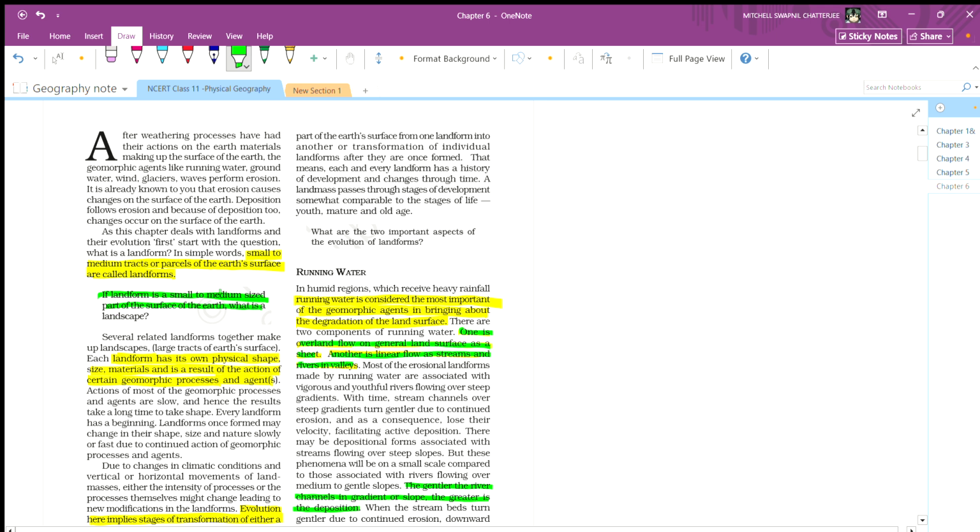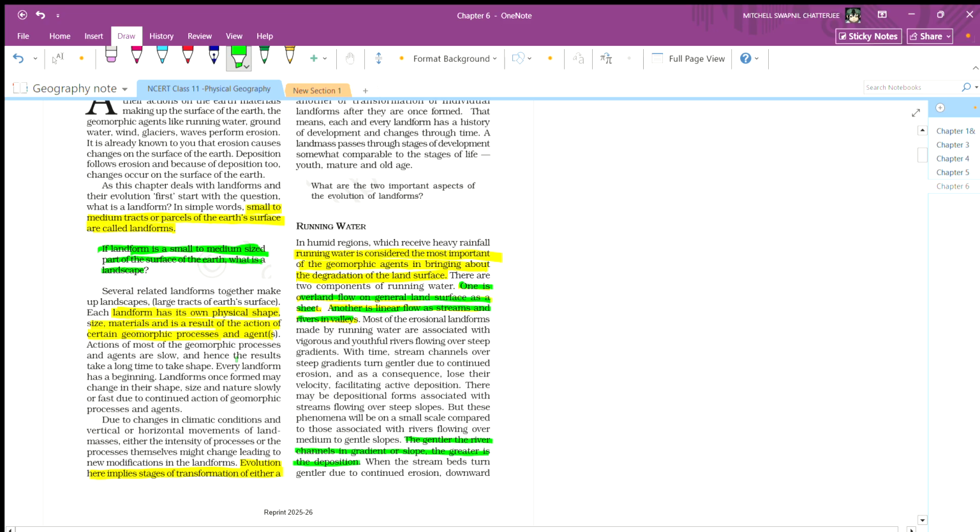So a landscape is a collection of landforms. Several landforms together make up a landscape, a large tract of the Earth's surface. Each landform has its own physical shape, size, and materials, and is a result of the action of certain geomorphic processes and agents.